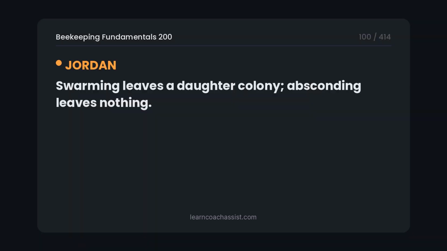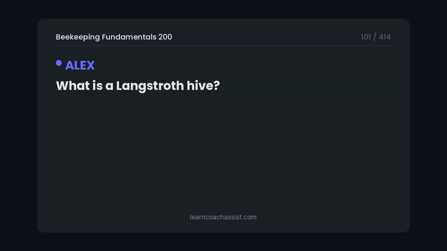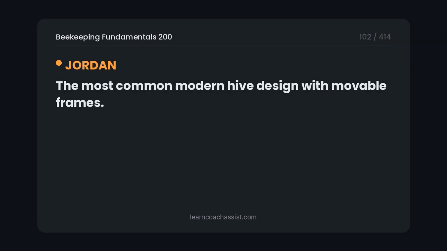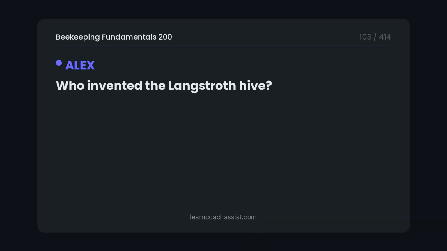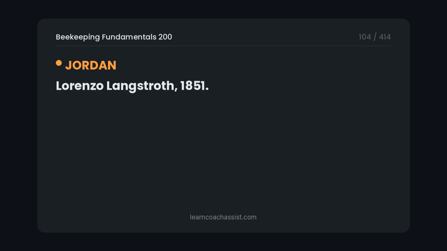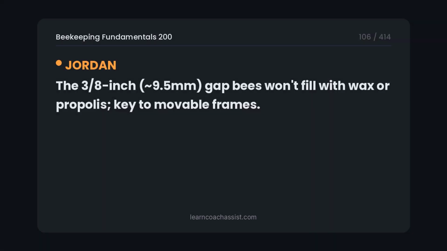Swarming leaves a daughter colony, absconding leaves nothing. What is a Langstroth hive? The most common modern hive design with movable frames. Who invented the Langstroth hive? Lorenzo Langstroth, 1851. What is bee space? The 3/8 inch, 9.5 mm, gap bees won't fill with wax or propolis, key to movable frames.